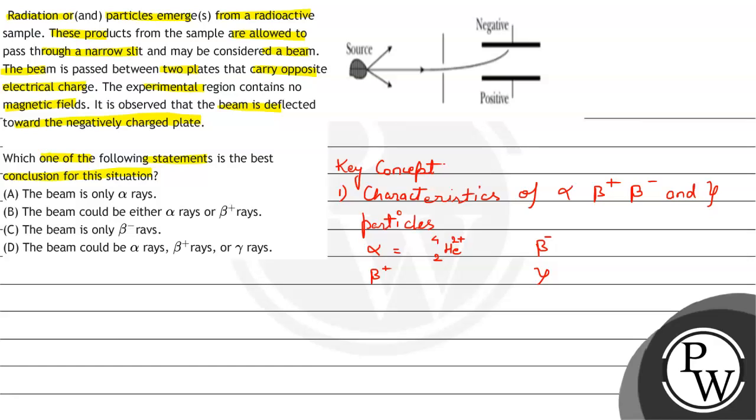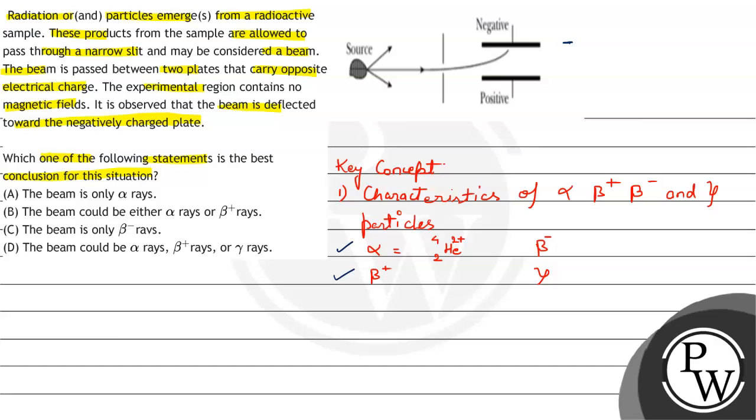So now let us check each option one by one. Option 1 says the beam is only alpha rays. The beam could be alpha rays because alpha particles are positively charged and the beam is being attracted to the negative side of the plate. But we have to further check each option. So let us check whether it is a beta positive particle. A beta positive particle is also positively charged, hence it will also be attracted towards the negatively charged plate.